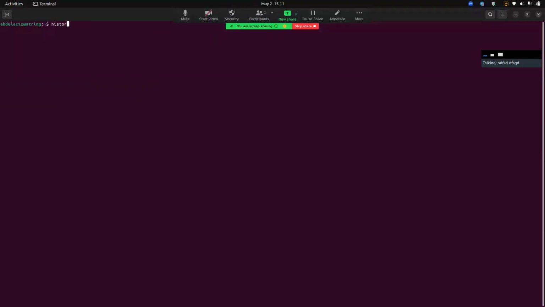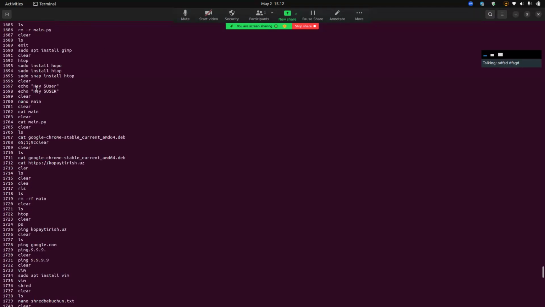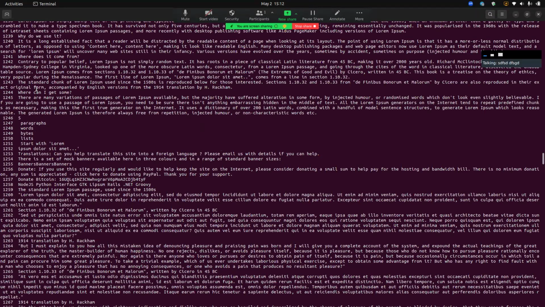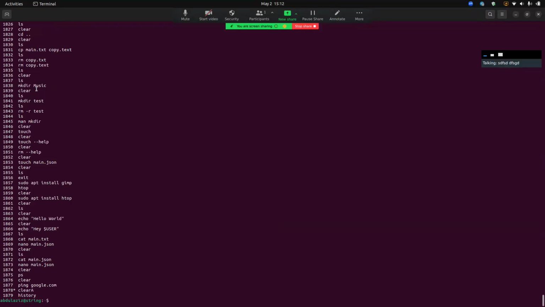The next is history. History shows your commands. If you tap the up arrow on your keyboard, you can see your older commands, because history keeps adding them, and here, as you can see, are all my previous commands.